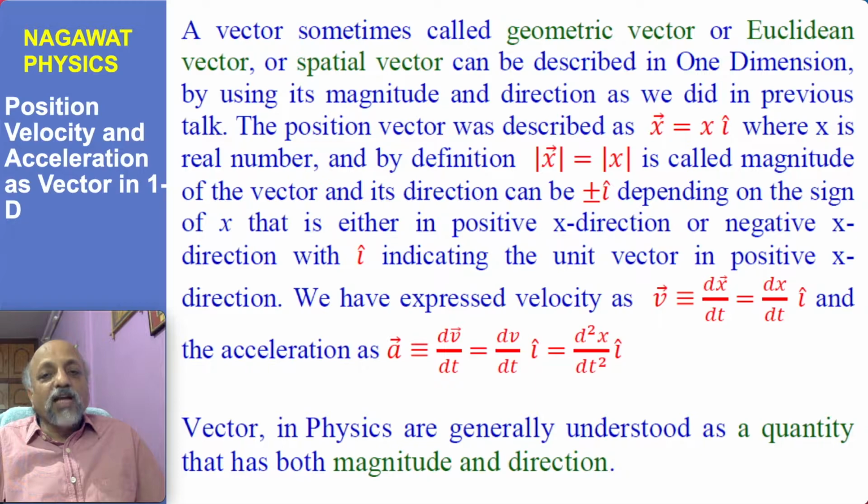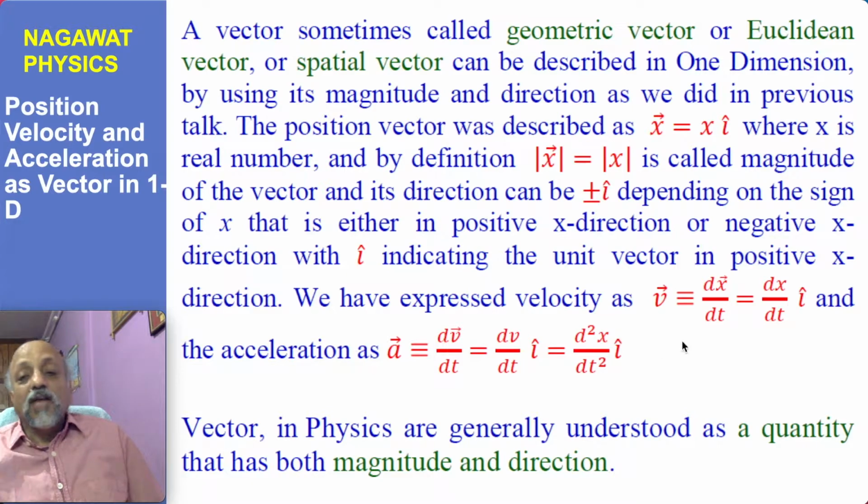In a vector in one dimension, the x-axis was chosen and there were only two possible directions: the direction along the positive x-axis and the direction along the negative x-axis. That we have denoted by i cap, plus i cap meaning the positive x direction, minus i cap meaning the negative x direction. And the position vector of a particle which has coordinate x was written as: position vector equals coordinate x times i cap, the unit vector.